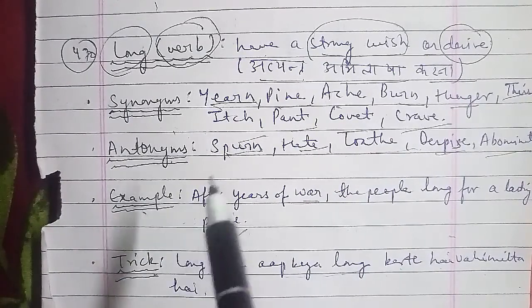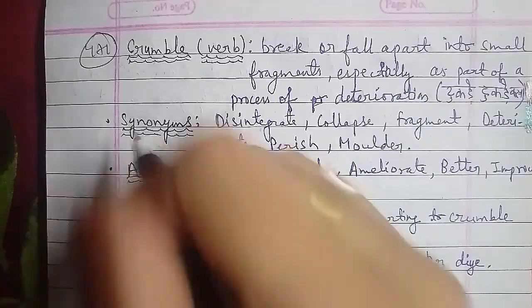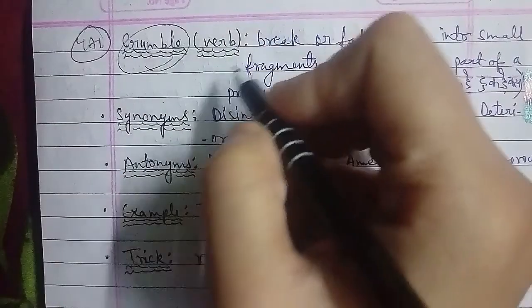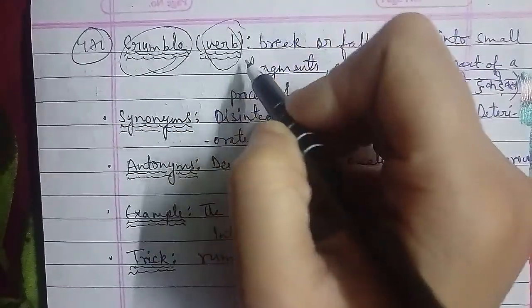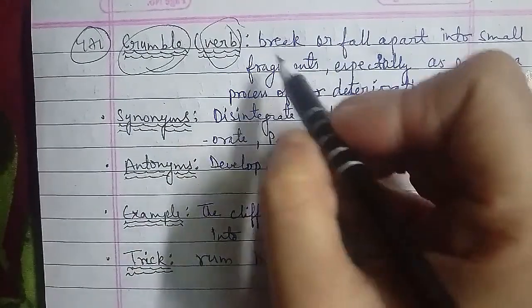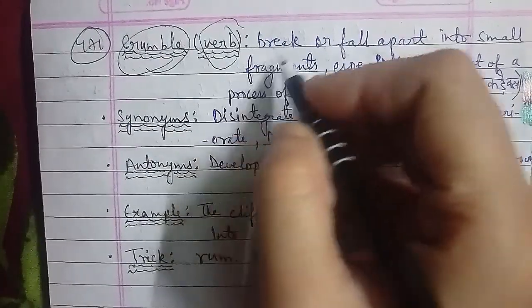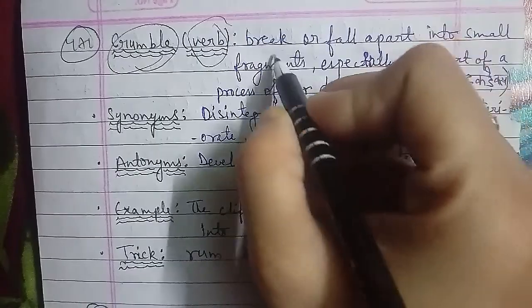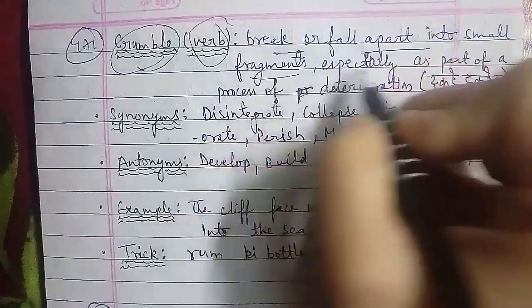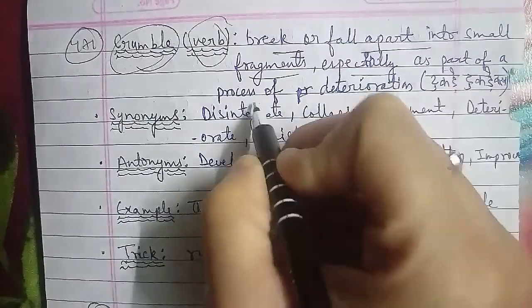Crumble is a word that is used as a verb. The meaning of crumble is to break or fall apart into small fragments, especially as a part of the process of deterioration, जिसे कहते हैं टुकड़े टुकड़े करना।